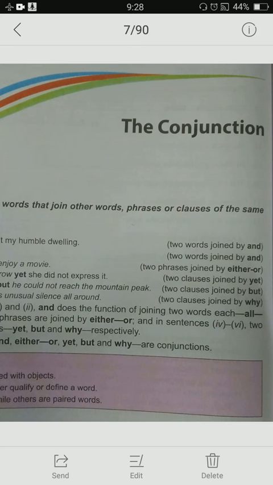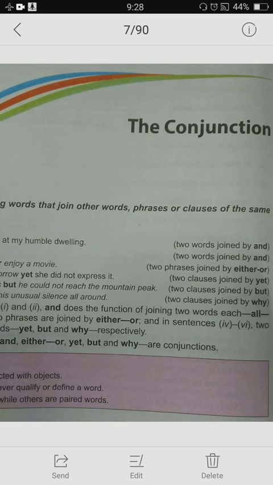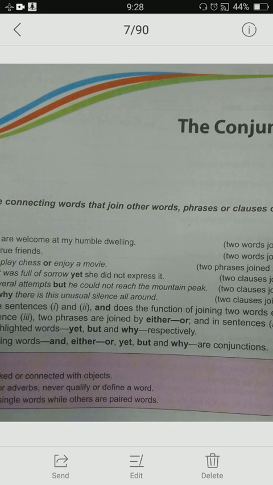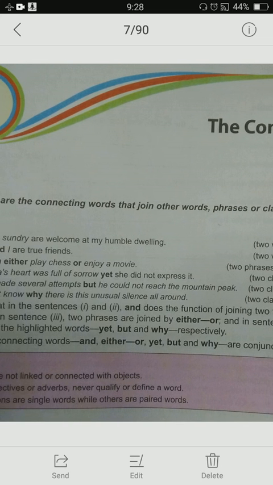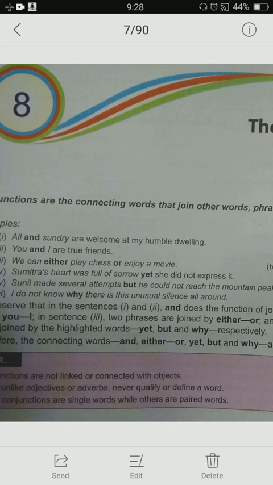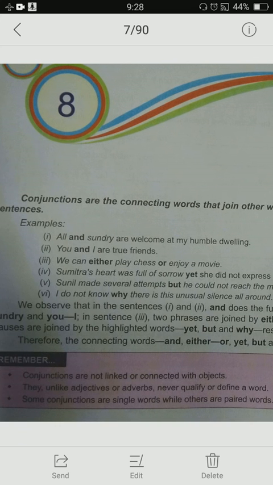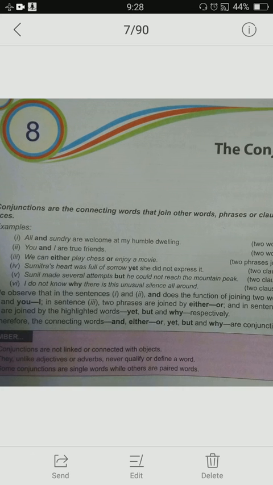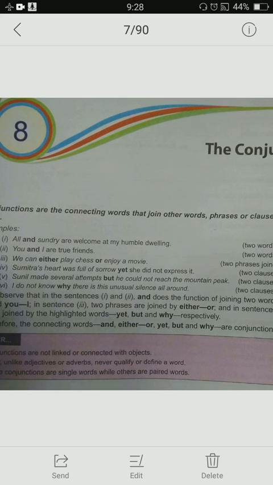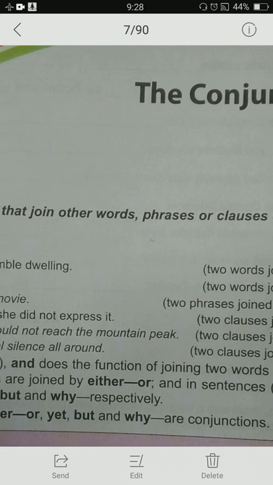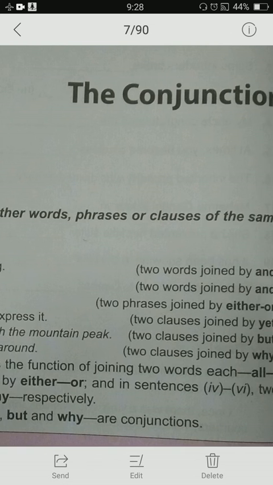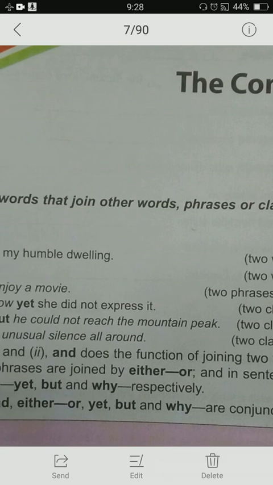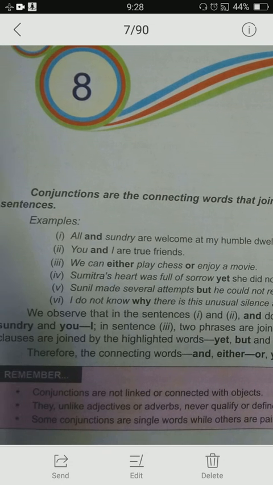Today I am going to explain conjunctions to you. Conjunctions are connecting words. This I suppose you all have read in previous classes also. Conjunctions are connecting or joining words. These are words that join other words, phrases or clauses of the same sentence. So those are connecting words.